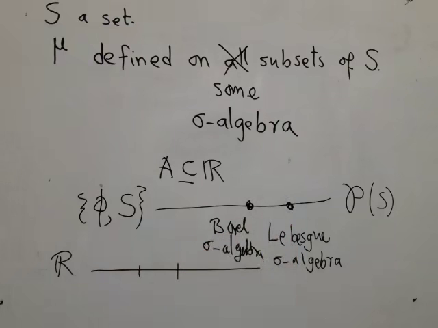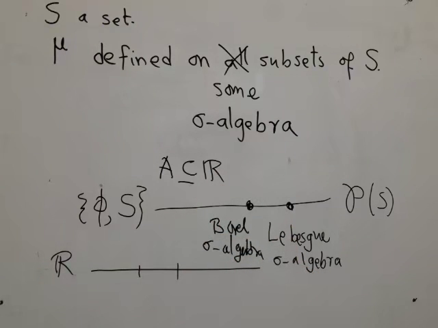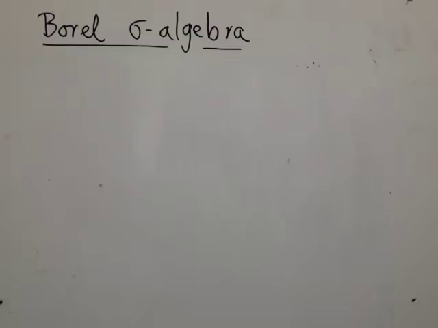But the way I have shown, you can see that Borel sigma algebra is smaller than Lebesgue sigma algebra, so there are sets which are not in this but in this. But if I ask you to come up with one such example and give you 1 month, you will not be able to come up with one unless you are a genius. So we hardly lose anything of practical value by restricting our attention from Lebesgue sigma algebra to Borel sigma algebra, and this is what most people work with most of the time.